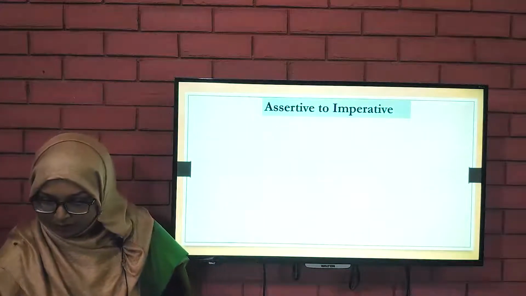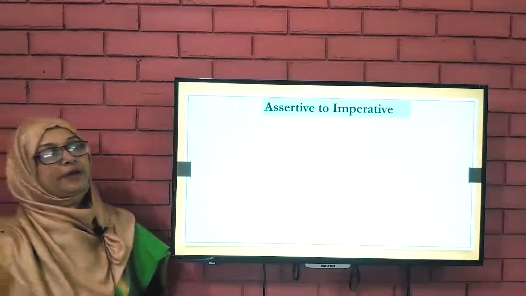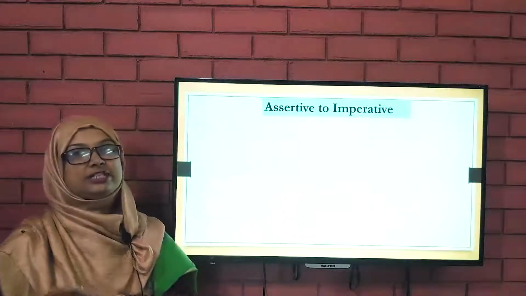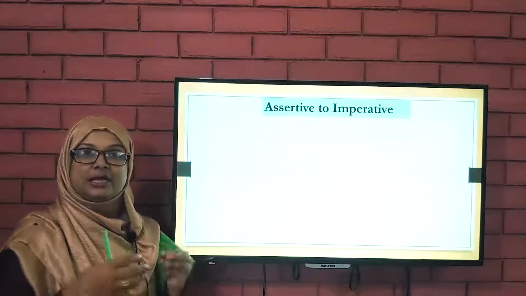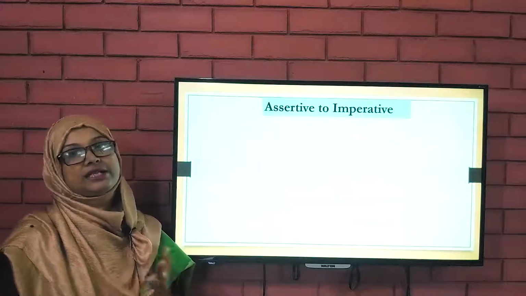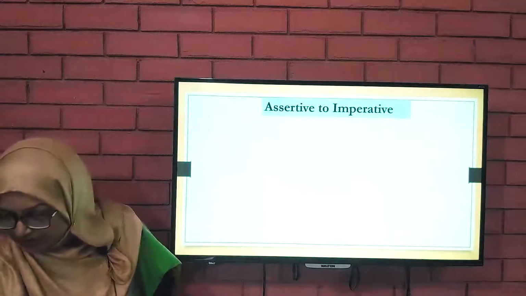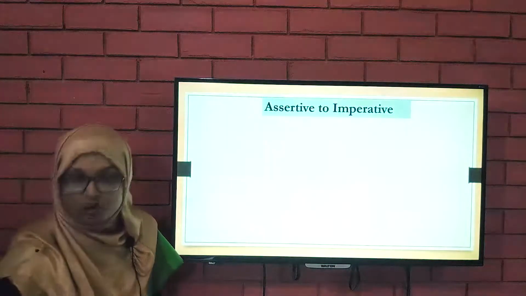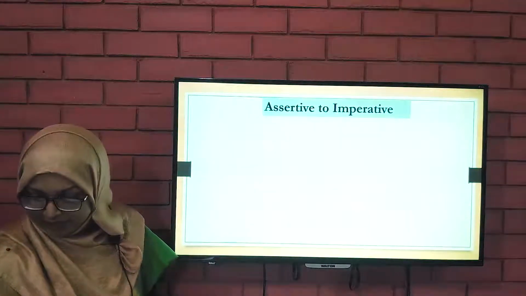Now I will talk on assertive to imperative. So you know what an assertive sentence is and what an imperative sentence is. Imperative sentences are those that tell us about any order, any request, any advice, like this. And assertive is just the description of a sentence. Now let's look at some sentences and how we have turned those sentences into imperative. We will see here.